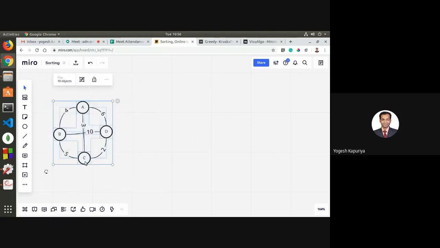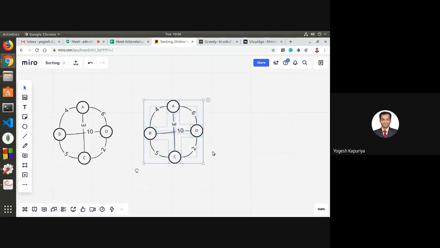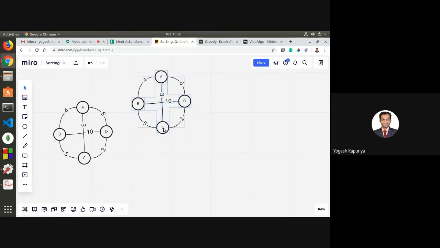First, we need to understand a spanning tree. Spanning tree means that it's a subset of the graph in which you don't have any cycle. So let us say we want to generate a subset of this without any cycle. Obviously, there are cycles in this. Cycle means a loop. So if you see this, you have a loop over here.